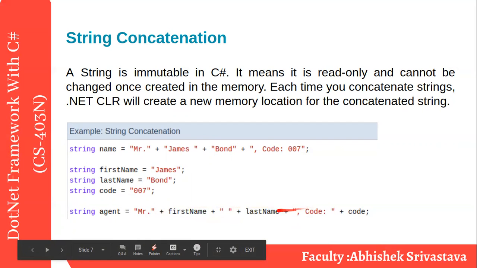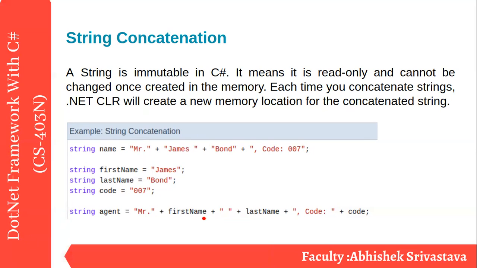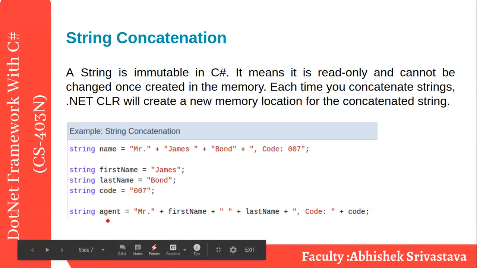By this way you can append multiple strings, because sometimes it is necessary to merge string data to make it meaningful. Here the meaningful part is that we are storing agent information with the Mr. The name could be different, the last name could be there, and the code will be there. So this is the way you can use the plus operator.